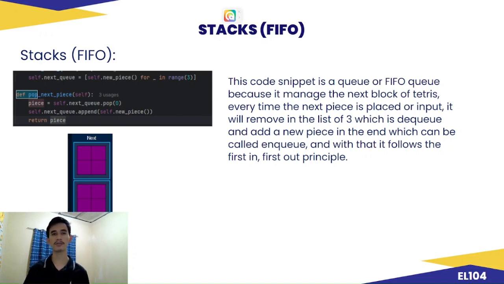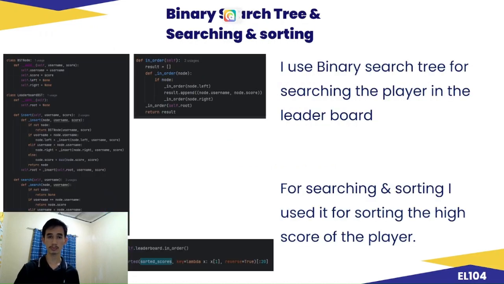They will again be filled with random blocks. So it applies the FIFO logic because the first one at the top shall be dropped and will be the first one to be taken out of the box.